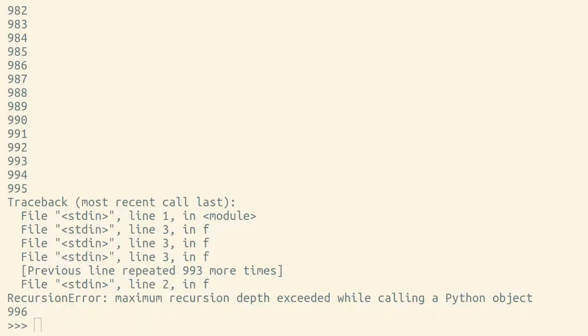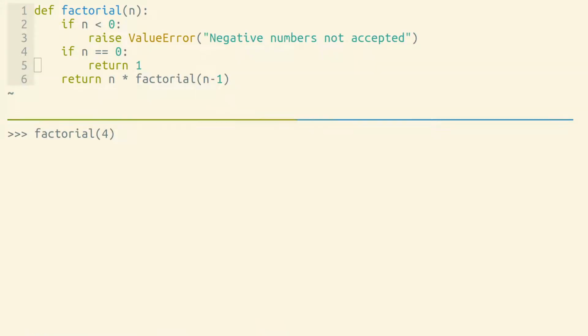To avoid recursion errors, our recursive functions should always have a base case, which stops the function from calling itself yet again. For example, this factorial function has a base case of 0 or any number below 0. So when we call it with 4, it does actually give us a return value. It doesn't go on forever.